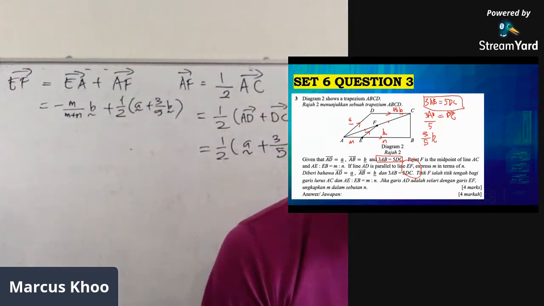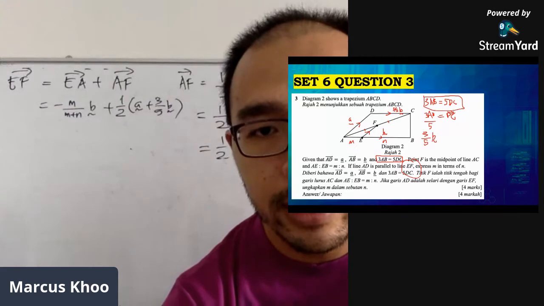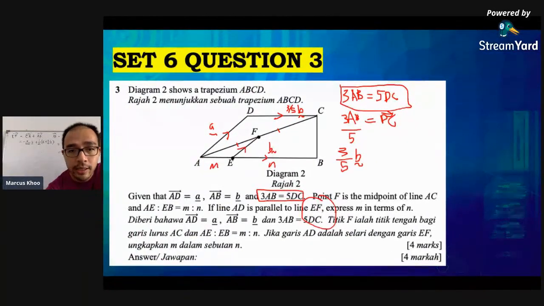Now, if you take a look at the question, it says that AD is parallel to the line EF. AD and EF are parallel. Now that we have EF, let's take a look at this. AD is point A. So AD and EF are parallel, but since they are parallel, oh sorry.